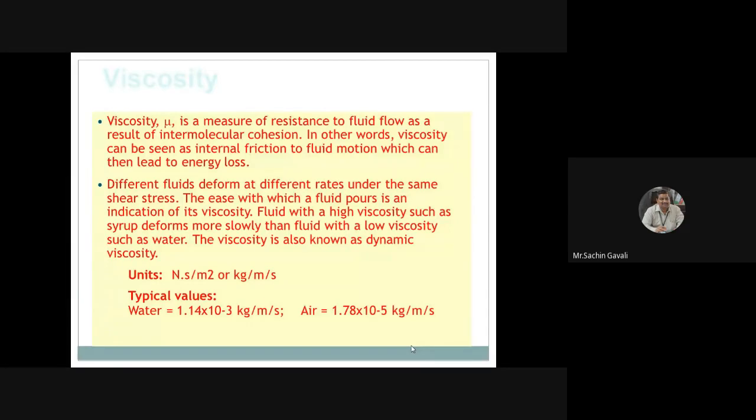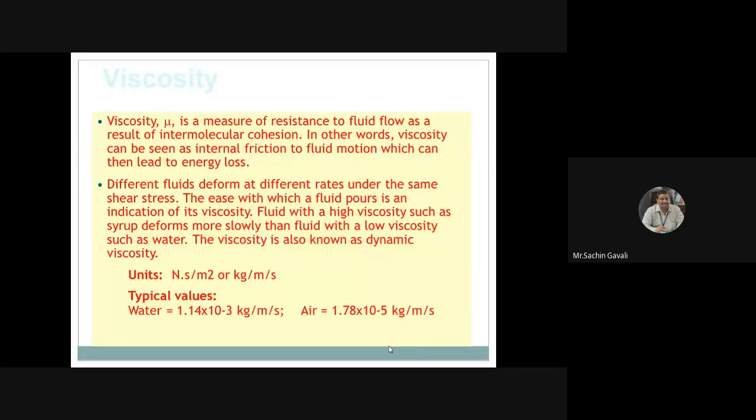If a cup of syrup is spilled on the earth surface, it moves slowly because it is more viscous, its molecular distance being very small. But if you pour water as compared to syrup, it will flow with a little more velocity because it possesses less viscosity.